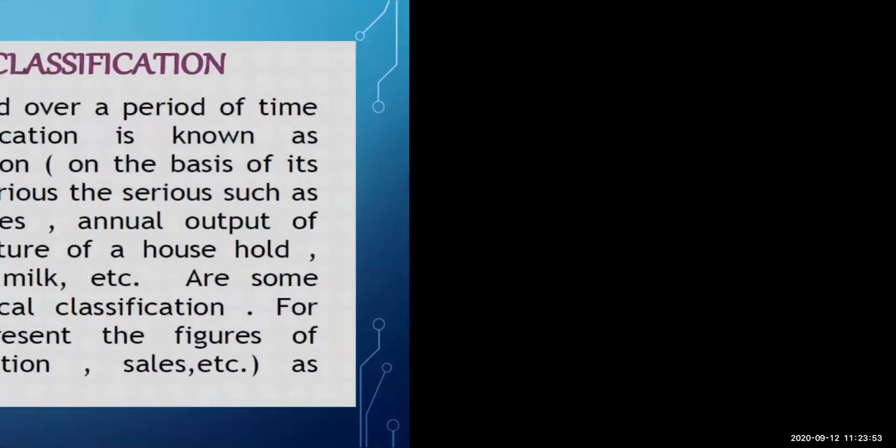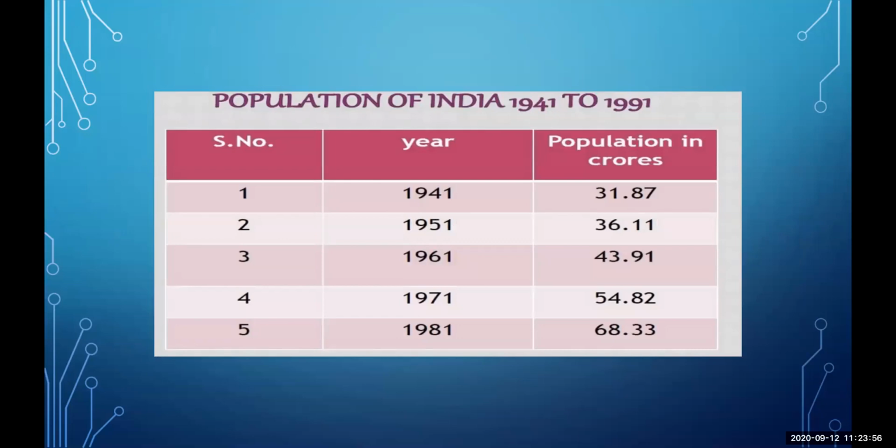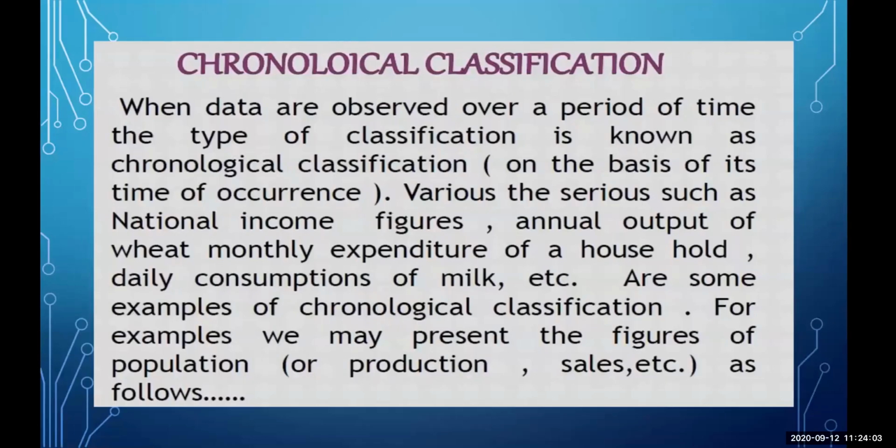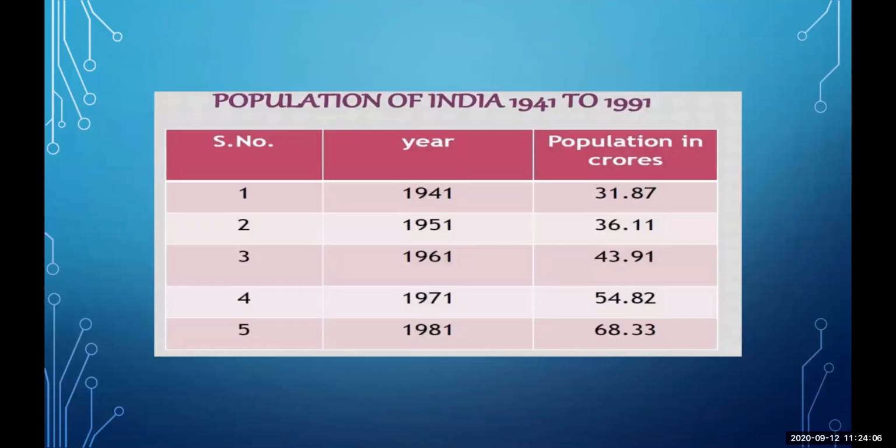Here we have taken year-wise data from 1941 to 1981. So here I have classified the data chronologically. So easily I can compare what was the population at the time of, let's say, 1941, 1981, or what is the population currently in 2020. So this way, chronologically, if I segregate the data or classify the data, it would be easy for me to analyze, interpret, and compare it with the rest of the years.